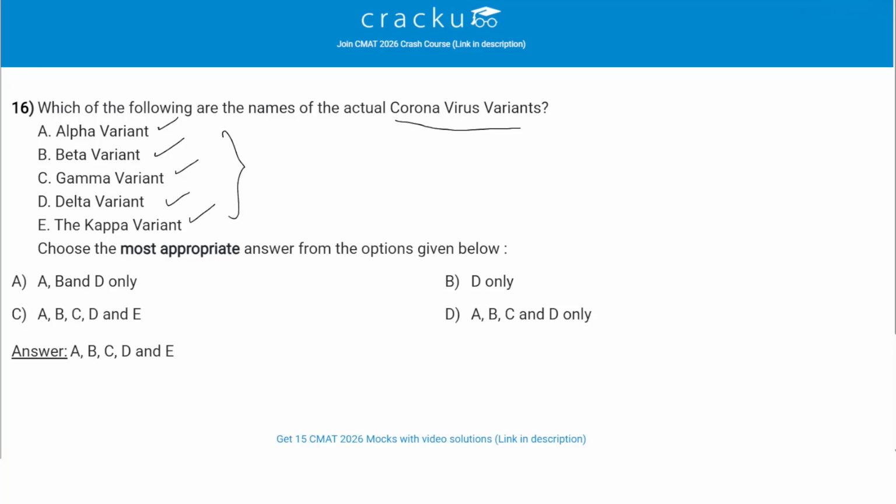So these variants are basically named by WHO, World Health Organization. All 5 are variants of coronavirus. So the correct answer is option C. All are correct. Right, we had to choose the most appropriate answer, so all are right.